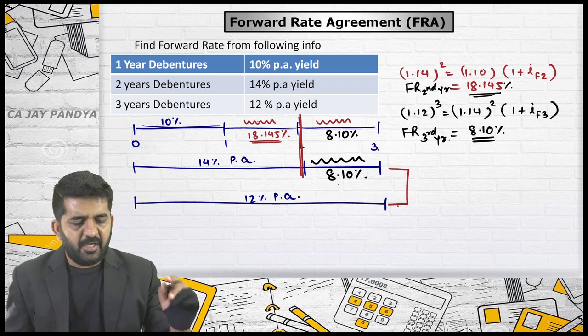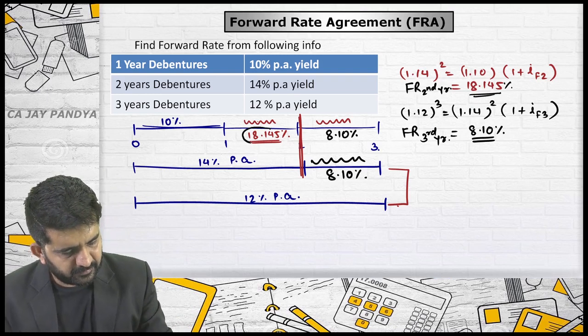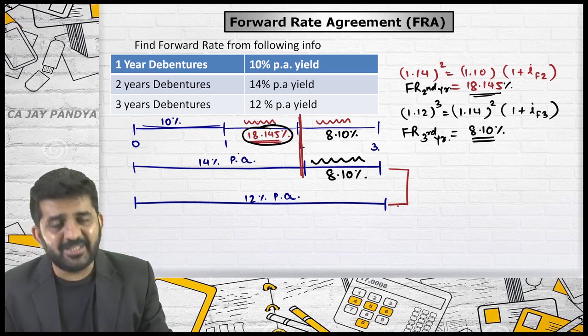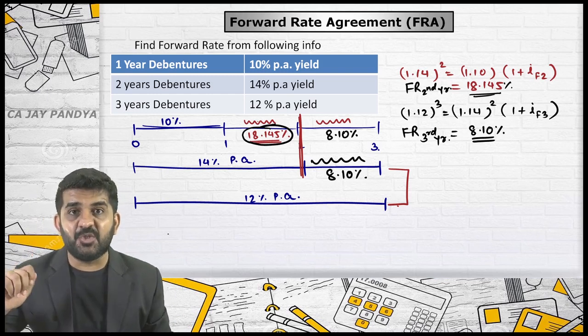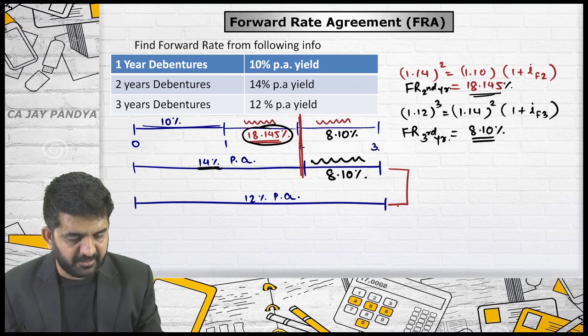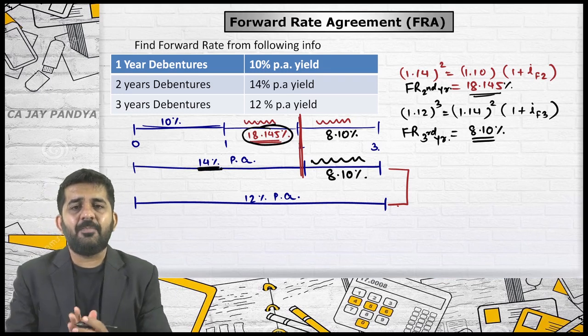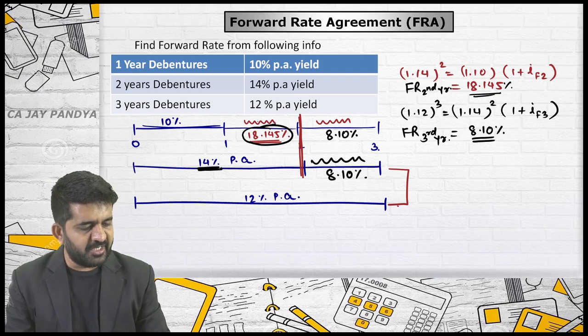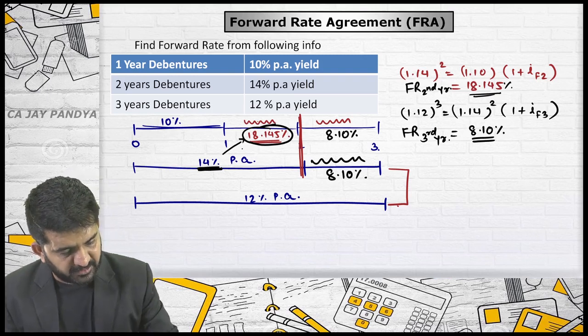Is it alright? In first year, why this is 18%? My question is, why it is more than 14%? Should it not be less than 14%? Any student can answer why it is more than 14%.